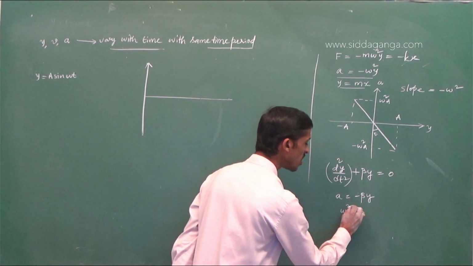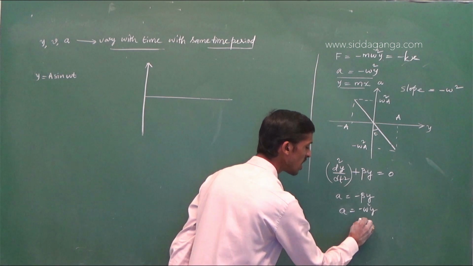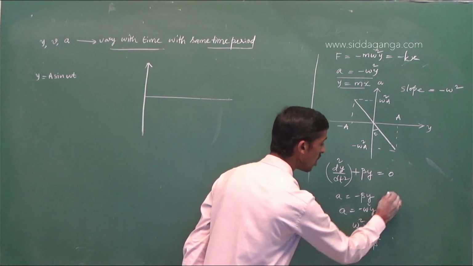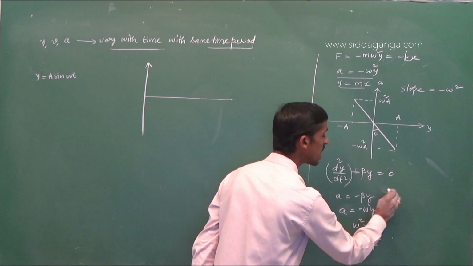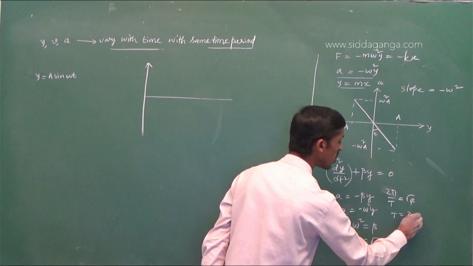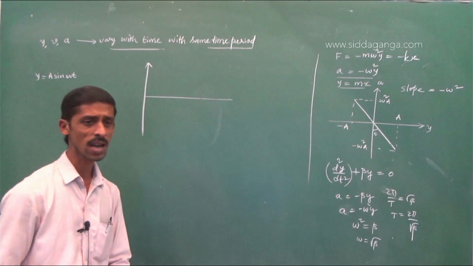So omega square, you compare with the acceleration equation, minus omega square y. What is there in the place of omega square? Beta. What is omega? Root beta. What is T? Omega is nothing but 2 pi by T, that is equal to root beta. T is equal to 2 pi by root beta. So like that the problem can be solved.